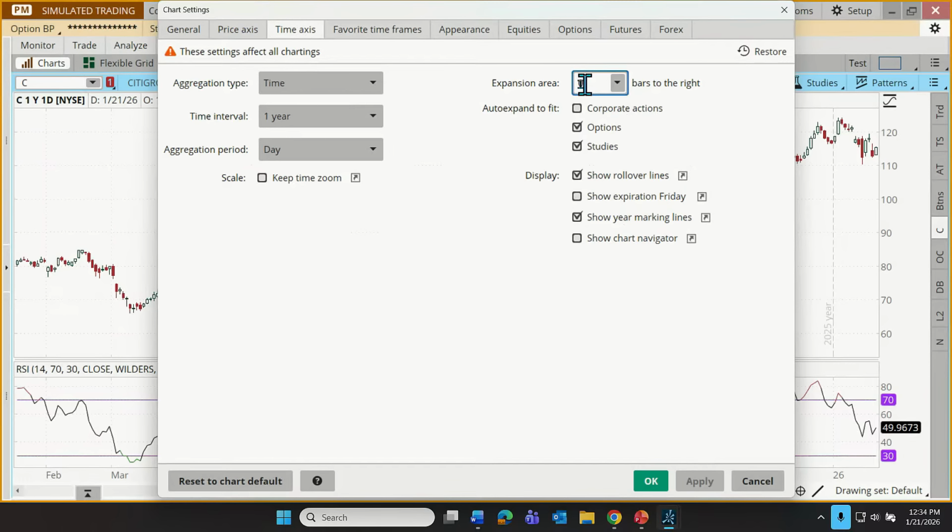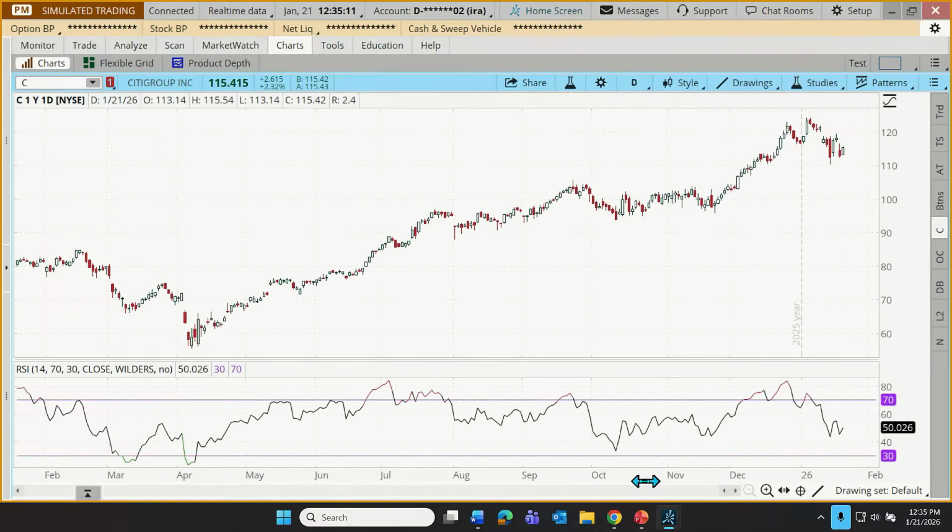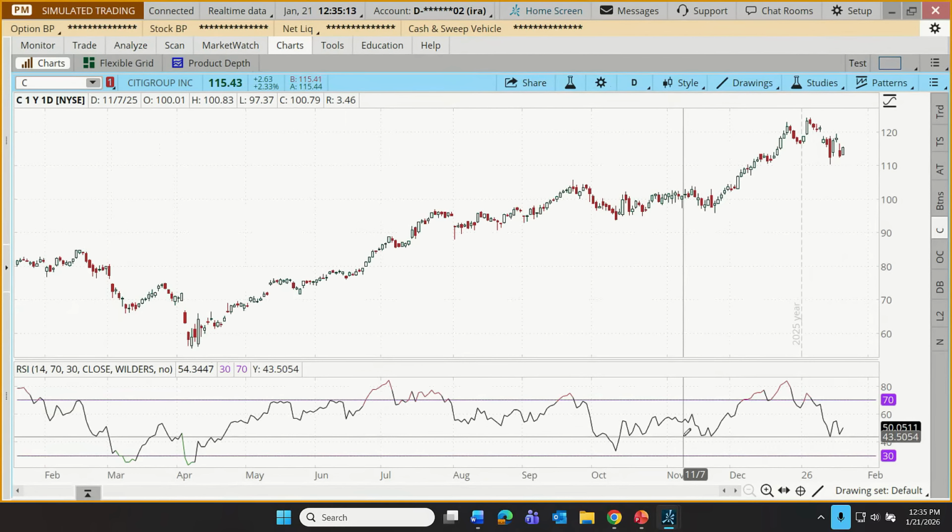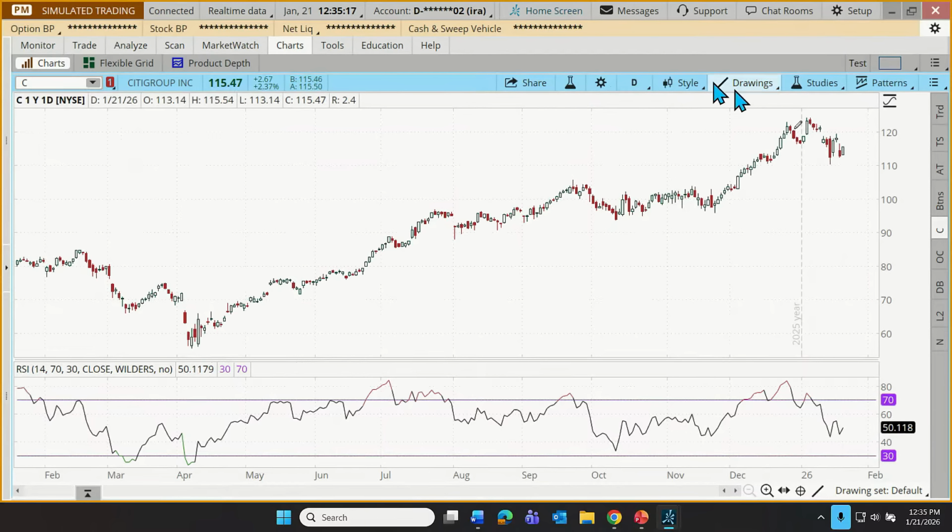But here's what I'm talking about. Right now, there are 0 extra bars to the right. So let's maybe add 10. If I type in 10 here and click apply, keep your eye over here on the candle off to the far right. As I click apply, now there's extra space right there. And as I click OK, we've made one permanent change to our setting until we go back and change it again.